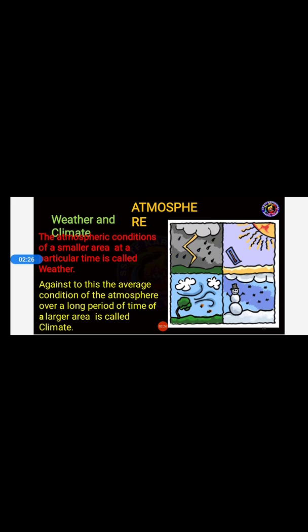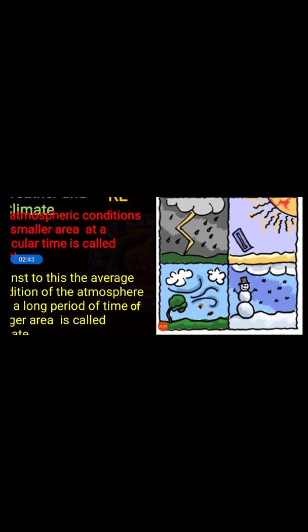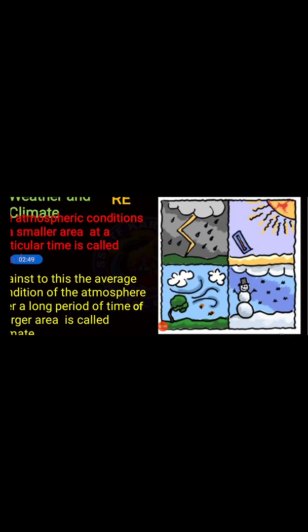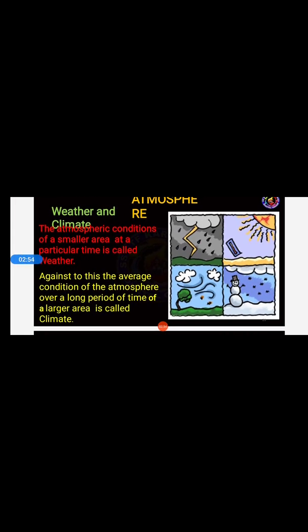And now let us see what climate is. The average condition of the atmosphere over a long period of time of a larger area is called climate. As you can see on the screen, the first two examples are a thunderstorm and a storm coming. Here you can see the winter season and the summer season. These are the climates. These two are examples of climates, and these other two are examples of weather.